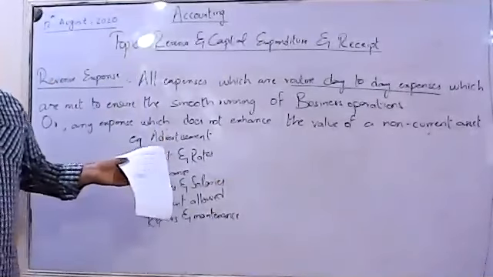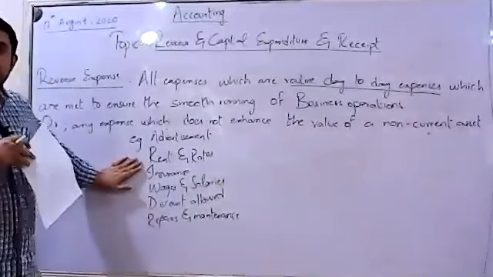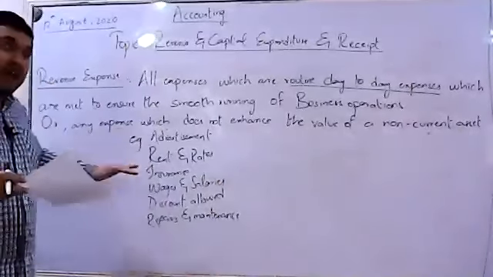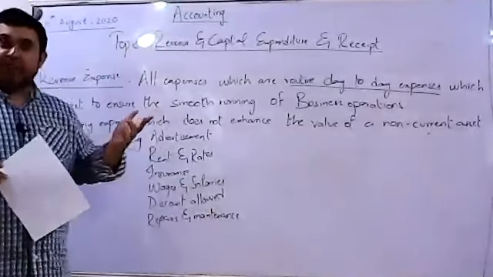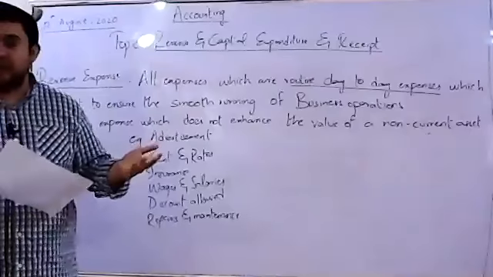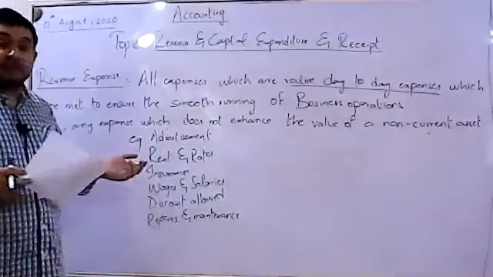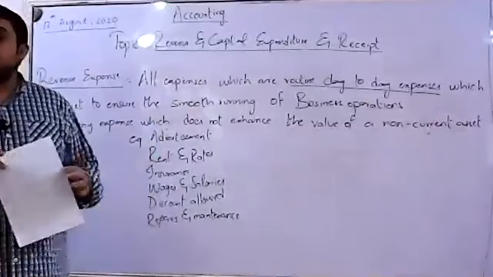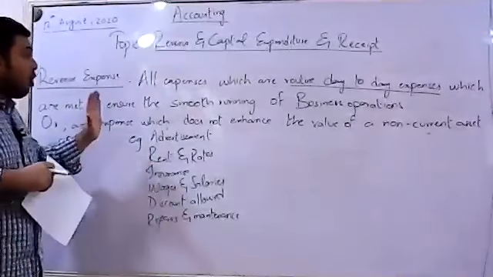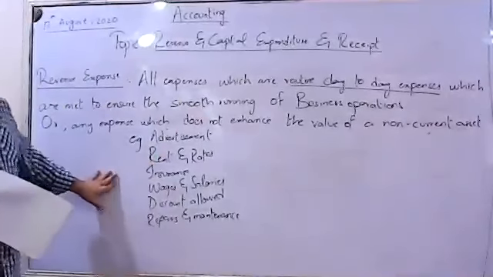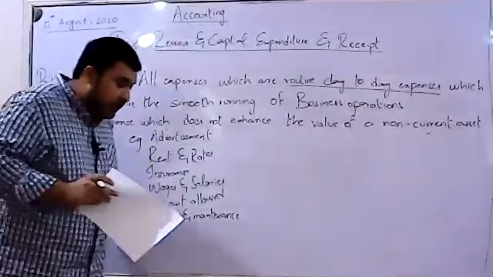You can all see that these expenses are basically routine expenditures. It's not like we are paying rent in one month and we are not paying in the next month. We have to pay it on a monthly basis. It's not like we have only once paid for the advertisement and we won't pay it in the coming times. Similarly, these repairs and insurance expenditures do not enhance the value of a non-current asset. So that implies that all these expenses are basically your revenue expenses. Well, I hope it is clear to everyone.